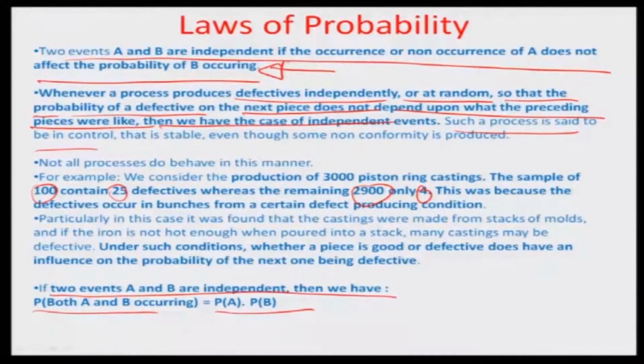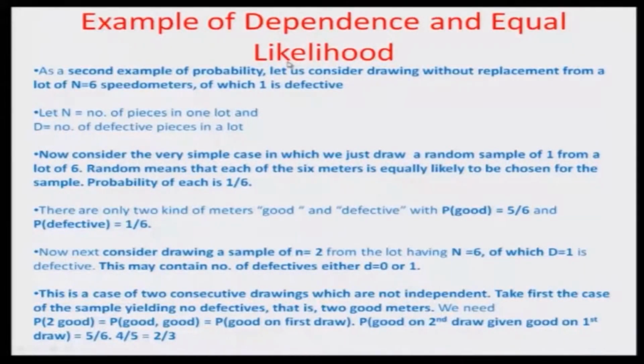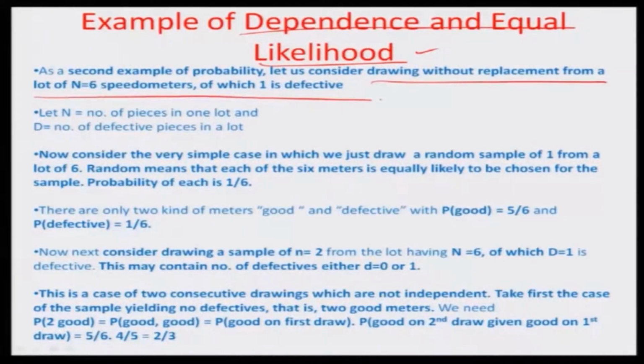Let us now talk about a second example of probability, when we talk about dependence and equal likelihood. Let us consider drawing without replacement from a lot of n equal to 6 speedometers, out of which 1 is defective. Now n is the number of pieces in one lot. In this case the lot is of size n equal to 6, and the number of defectives in the lot is 1. So 1/6 should be the probability, right. We consider a very simple case where we just draw a random sample of 1 from a lot of 6. Random means that each of the 6 meters is equally likely to be chosen, and the probability of each is 1/6.